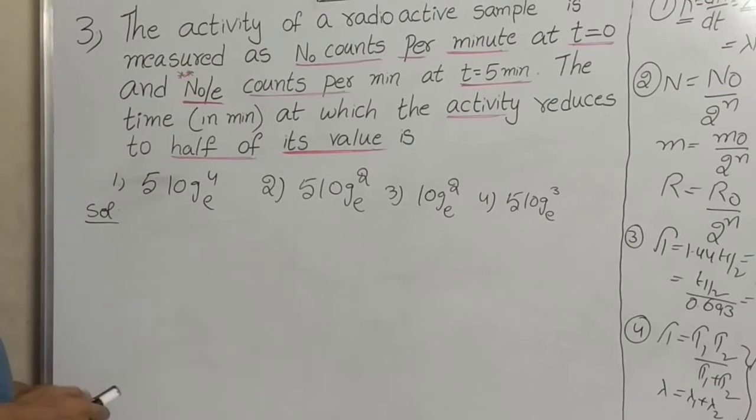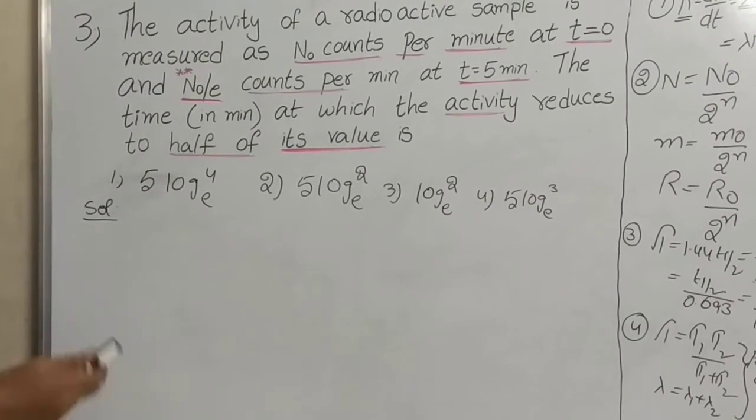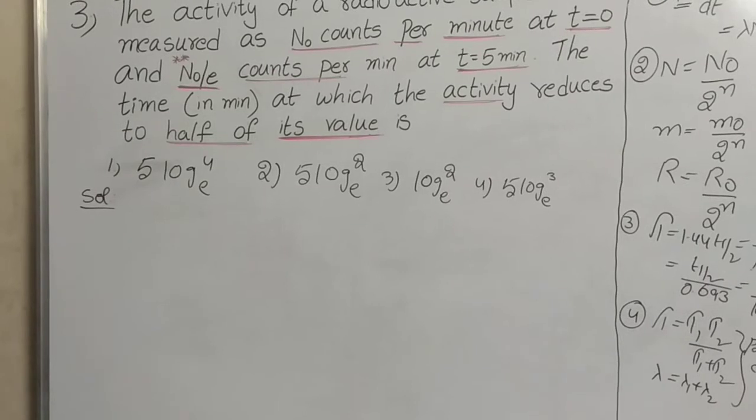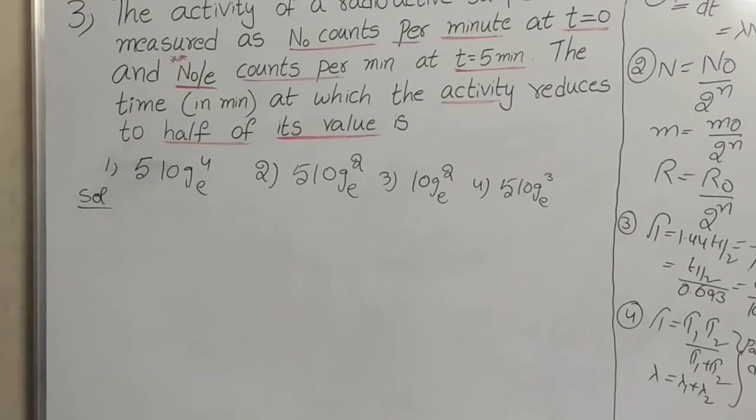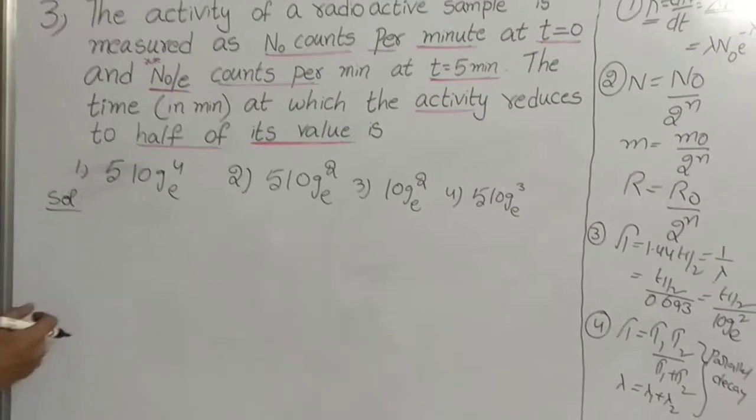This problem we can solve in two ways. Now let's see the process we have to adopt.